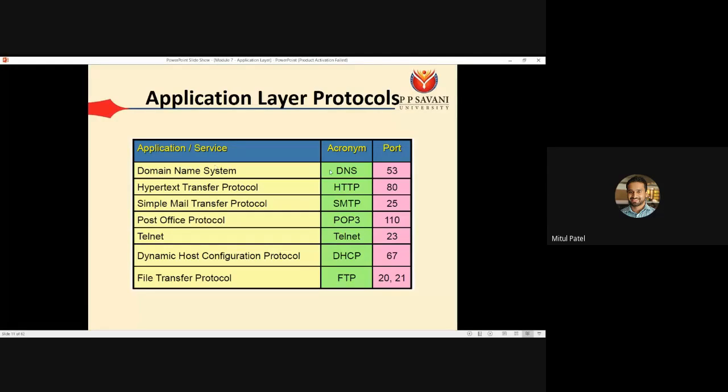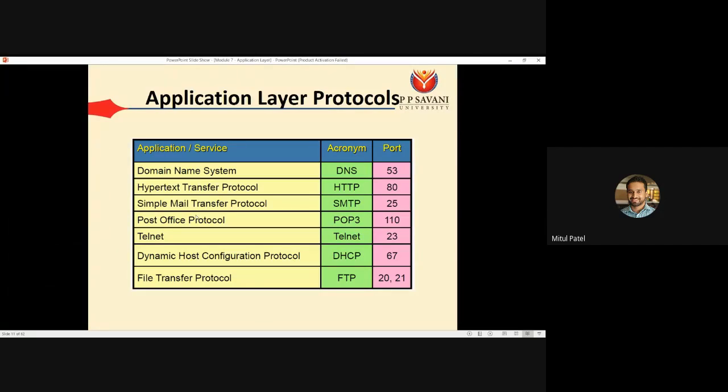The first protocol is DNS. The full form is domain name system, whose port number is 53. Second one is HTTP, Hypertext Transfer Protocol. It is going to use port number 80. SMTP, Simple Mail Transfer Protocol. It is using the port number 25. So these are the one mark questions.